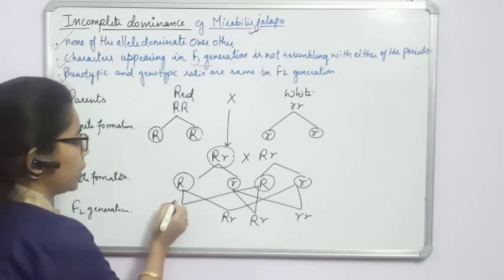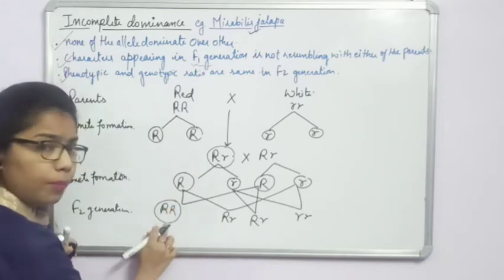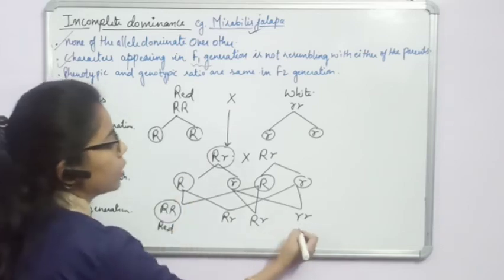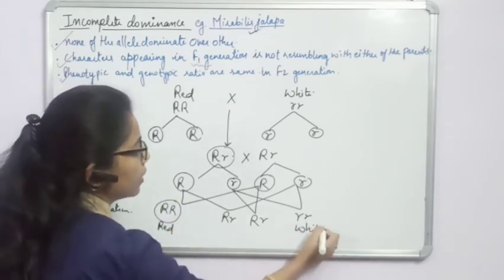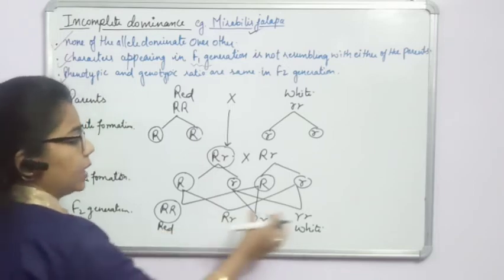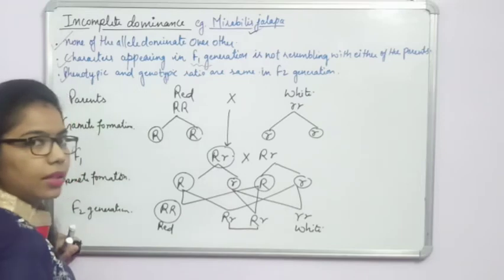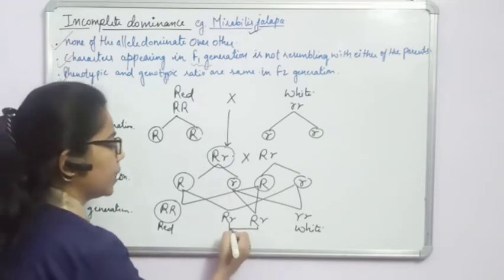Phenotypically it will show red color, which is 25%, white color, which is also 25%, and the rest of the 50% is pink in color.